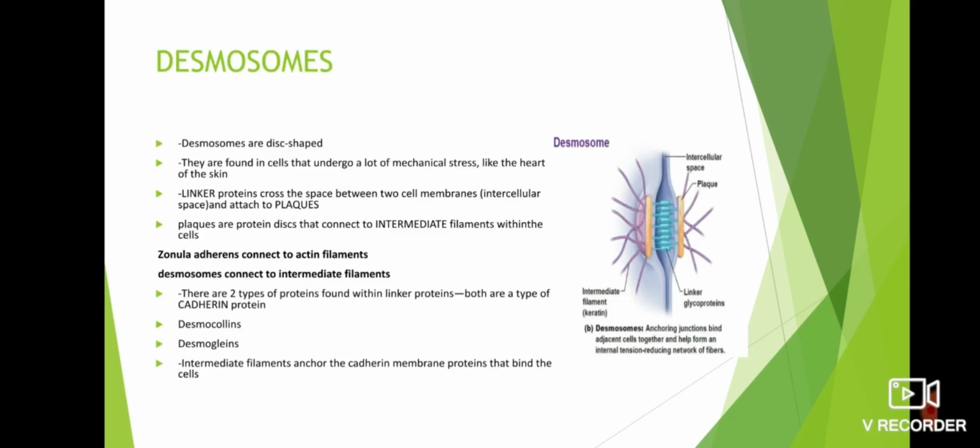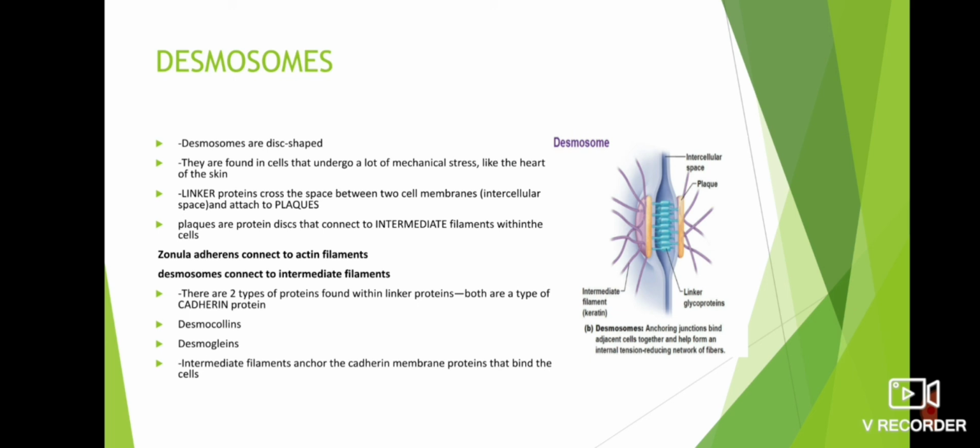Next, we can discuss desmosomes. Desmosomes are disc-shaped. They are found in cells that undergo a lot of mechanical stress, like the heart and the skin. Linker proteins cross the space between the two cell membranes, the intercellular space, and attach to plaques. Plaques are protein discs that connect to intermediate filaments within the cell. Zonula adherens connect to actin filaments. Desmosomes connect to intermediate filaments.